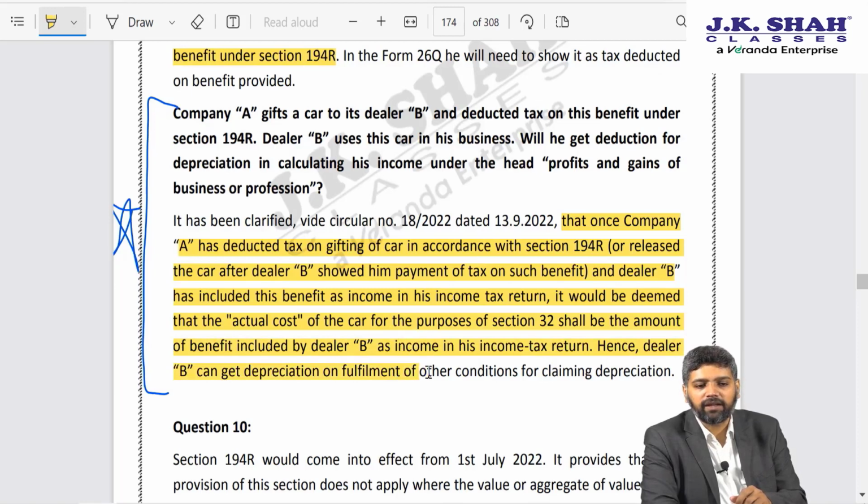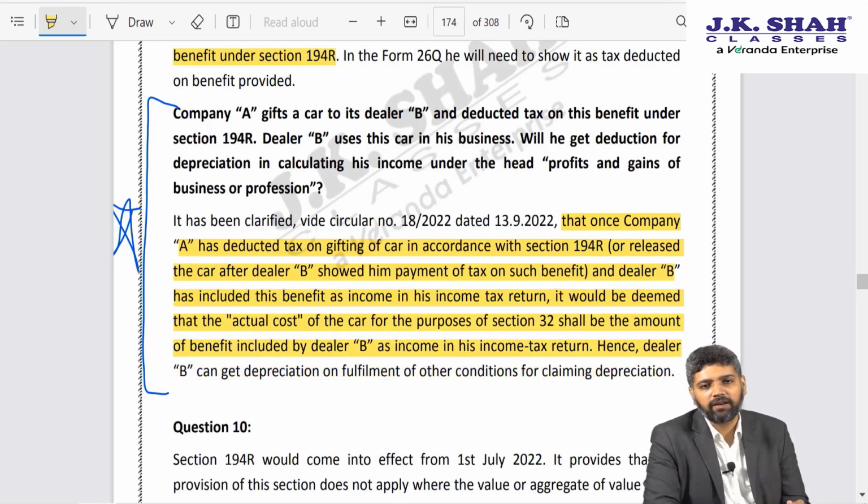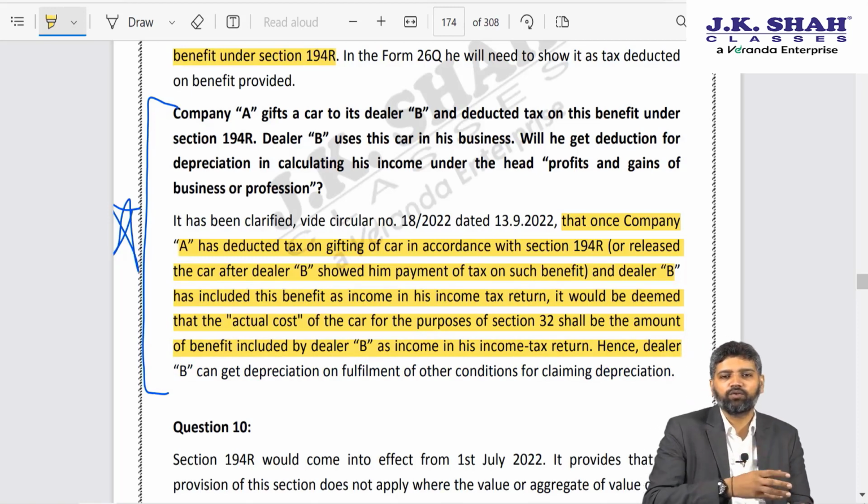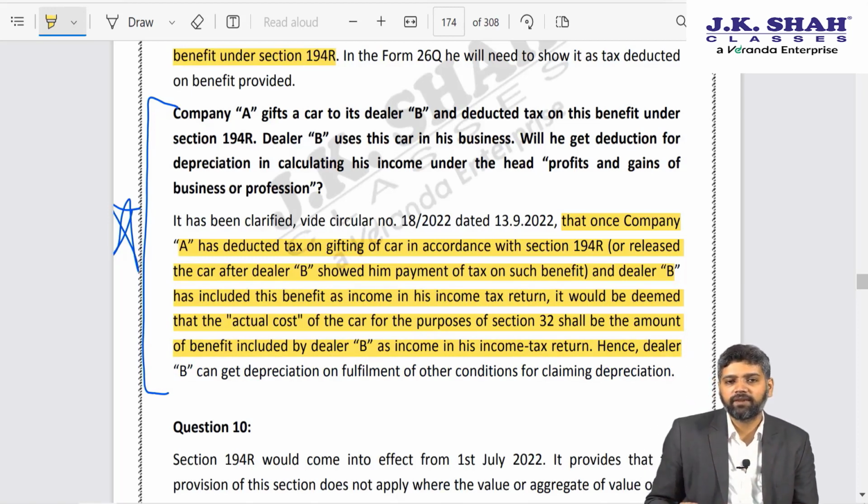Hence dealer B can get depreciation on fulfillment of other conditions for claiming depreciation. That is, it should be put to use, it should be used for business, etc.